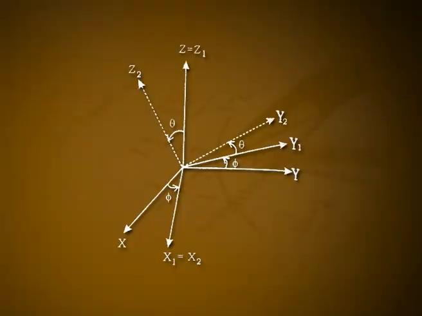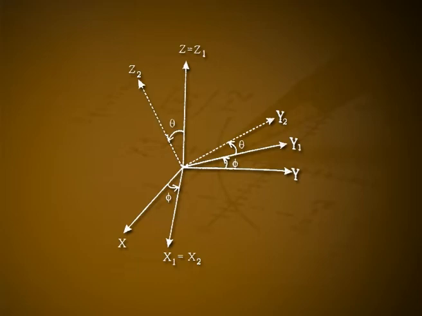In the second rotation, the intermediate axes x1, y1, z1 are rotated about the x1 axis in the anti-clockwise direction through an angle theta to the position x2, y2, z2, so that the y1, z1 axes take the new positions y2, z2. In this case, x1 tends to x2 is equal to x1, y1 tends to y2 and z1 tends to z2, as shown in figure 2.1b.